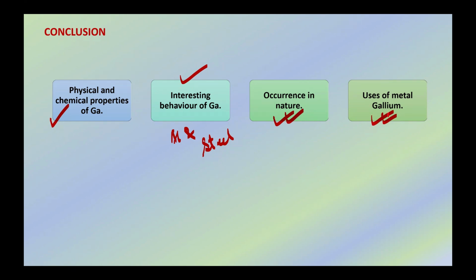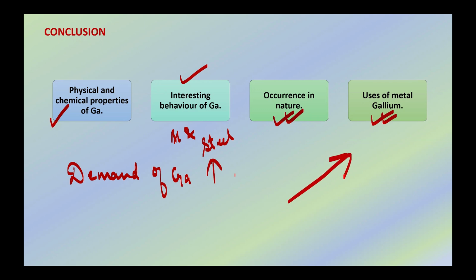So from our discussion, we can say that the demand for gallium is going to inflate with the growth of electronics and communication industries. Also, the world is shifting to solar energy, and gallium has its application in the production of solar cells and solar panels. Also, gallium is used in nuclear reactors. So these are the areas which are on the increasing trajectory path of the future, and this makes gallium a smart future metal.